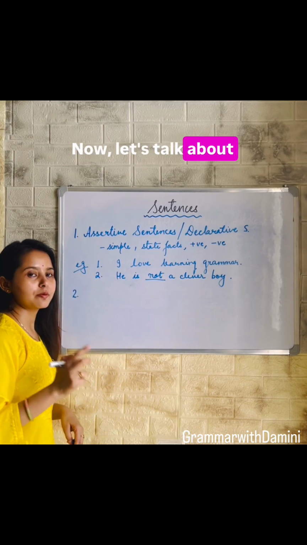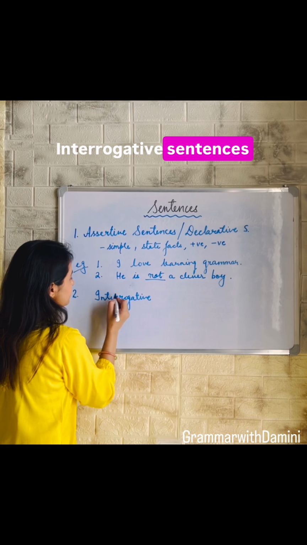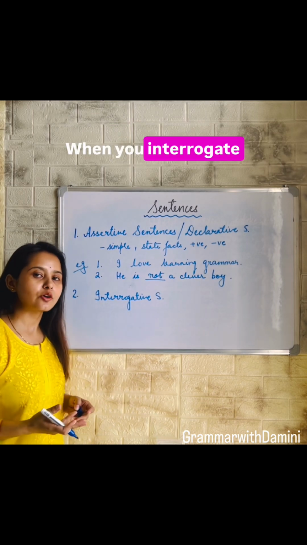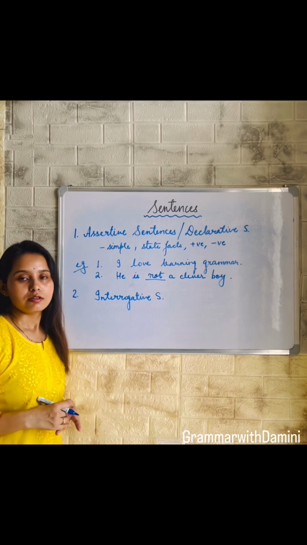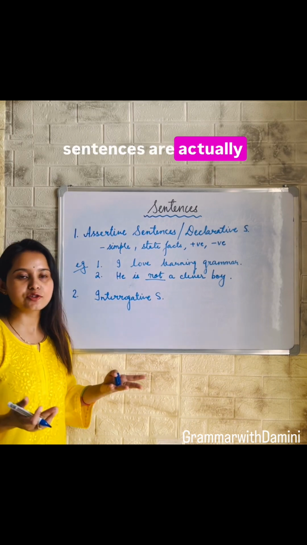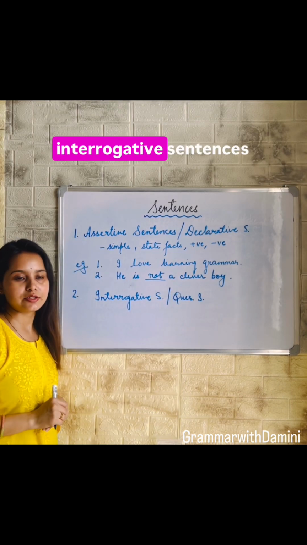Now, let's talk about the second type of a sentence, that is interrogative. Interrogative sentences are actually derived from interrogation. When you interrogate somebody, when the police interrogates the criminal, or somebody, they ask questions. So interrogative sentences are actually question sentences. There are three types of interrogative sentences.